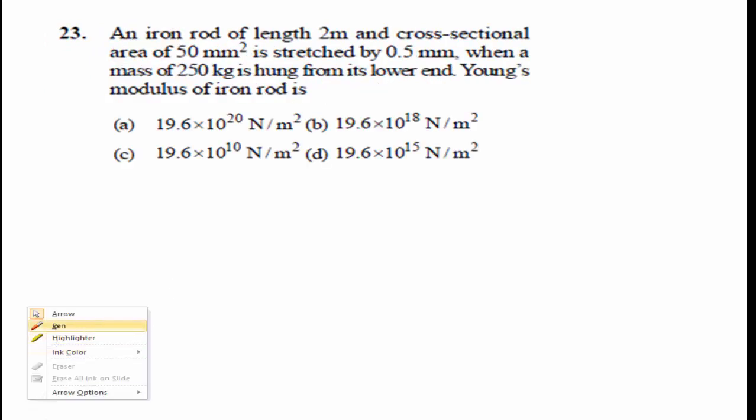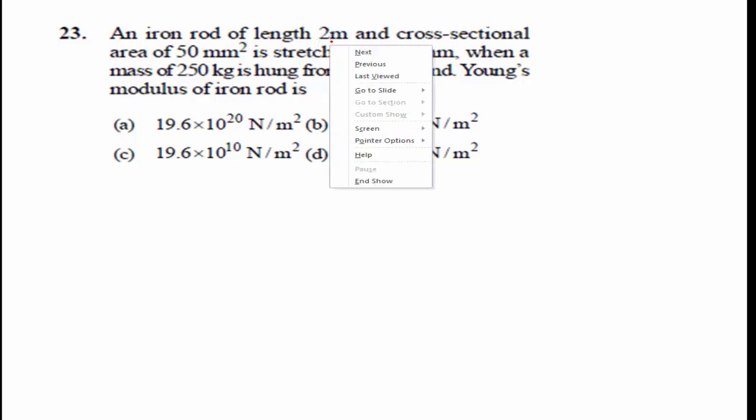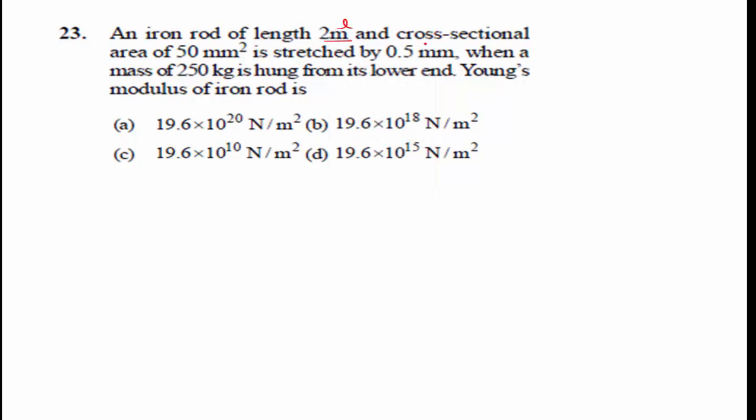Then question number 23. An iron rod of length 2 meter and cross sectional area 50 millimeter square, that is 50 into 10 to the power of minus 6, is stretched by 0.5 millimeter.